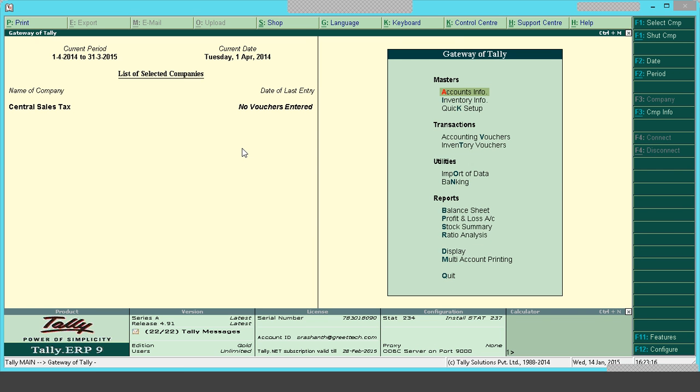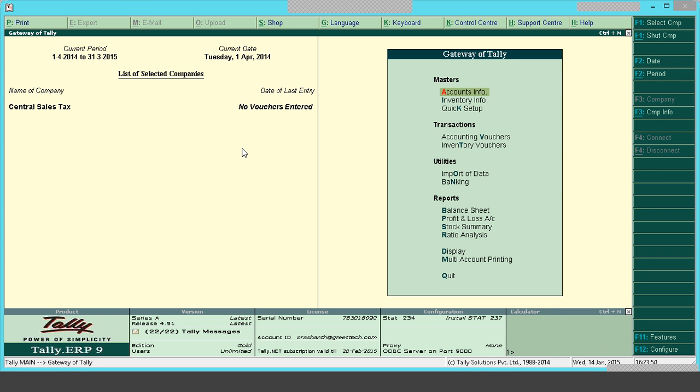You will not be getting any credit on the input CST, input central sales tax paid, because that will be paid to the state, which is a different state. So you will not be getting any credit for adjustment with the CST payable. But if you have any input VAT, the input VAT can be adjusted with the CST payable. The credit of input VAT can be taken for CST payable. So now to begin with, we will see how to make a purchase entry for CST.